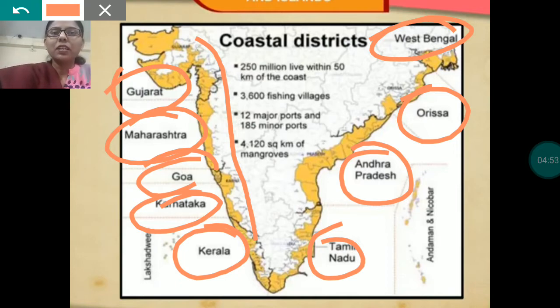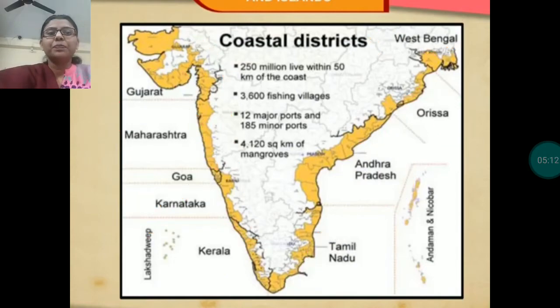The coastal plain of India is divided into two parts, Western Coastal Plain and Eastern Coastal Plain.